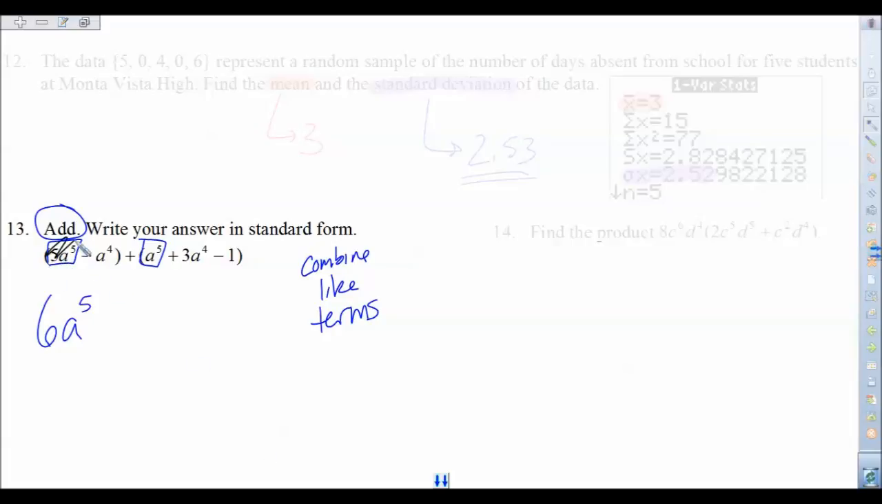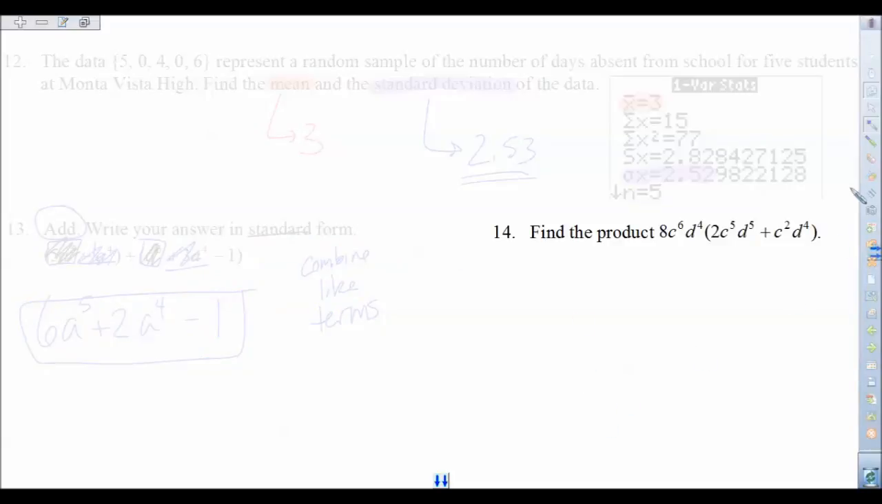Now that we've combined those together, move on to the next biggest power. And that's what we're talking about, next biggest power, because we want it in standard form. So negative 1a to the 4th and 3a to the 4th. Negative 1 plus 3 would give us 2, giving us 2a, keep the power to the 4th. Use those, look at what's left, minus 1. Done.